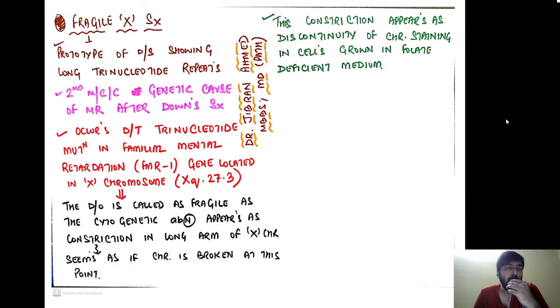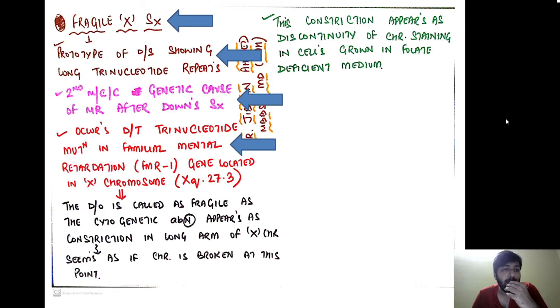Now, first we are going to discuss the prototype disease showing that trinucleotide repeats are the most important disorder. The most commonly encountered trinucleotide repeat disorder is Fragile X syndrome. It is also the second most common genetic cause of mental retardation after Down syndrome, and it occurs due to trinucleotide mutations in the familial mental retardation gene, also called the FMR gene, which is located in the long arm of chromosome X, at Xq27.3. I hope you understand what is the region, what is the band.